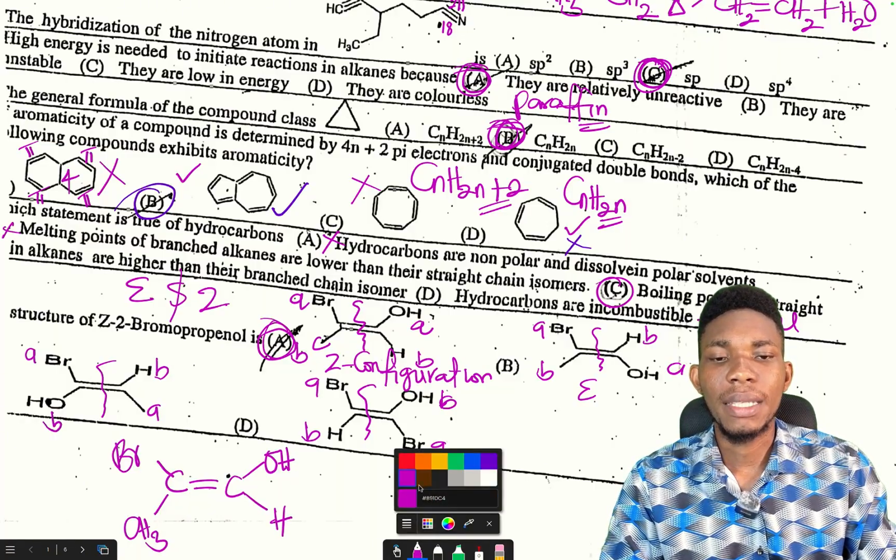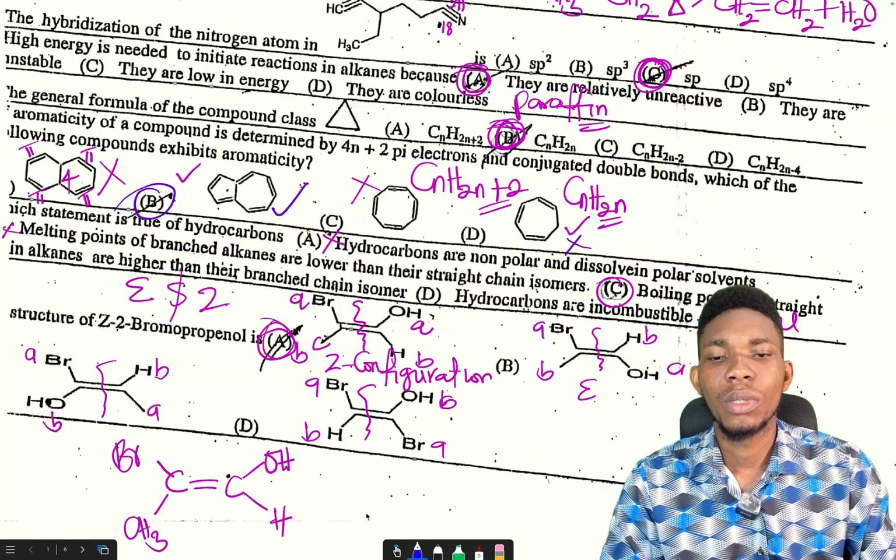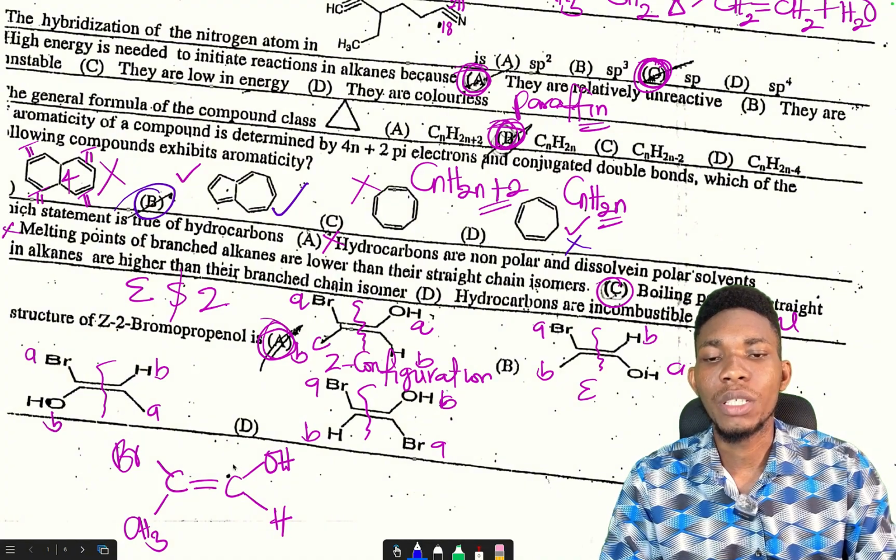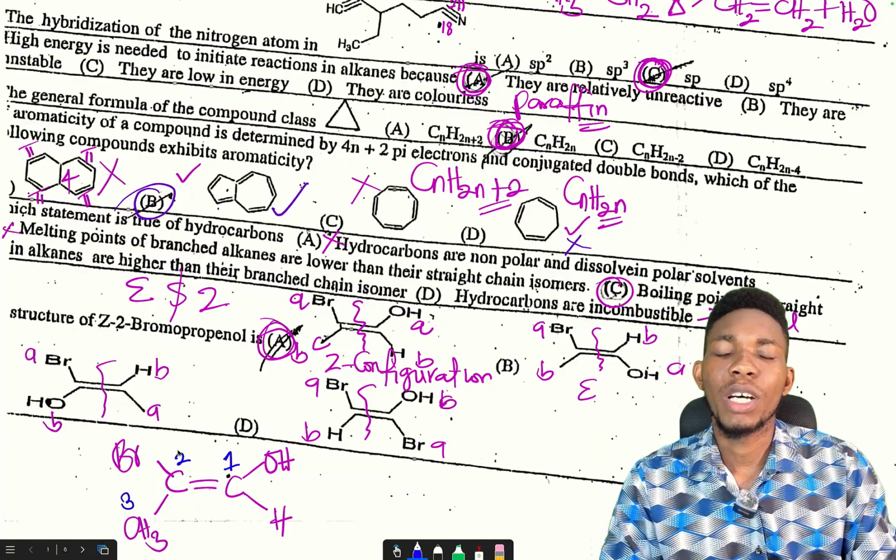According to what you learnt, when you want to number a compound of this nature, what do you normally do? Here will be your number 1 because this is the carbon bearing the OH. So here's your number 1, here's your number 2, and here's number 3. At position number 2, you have the bromo group.